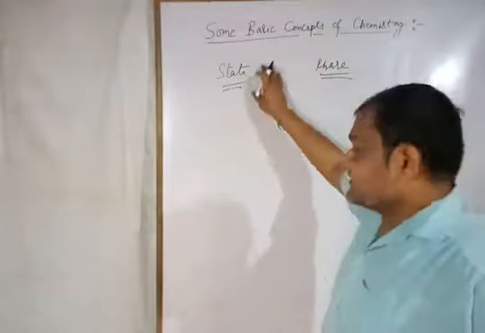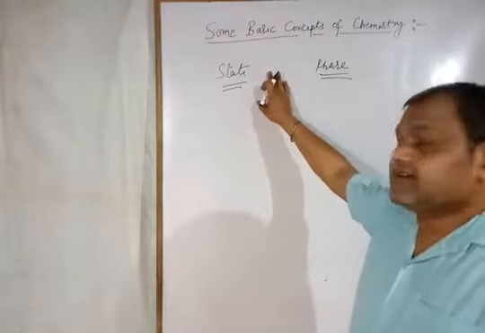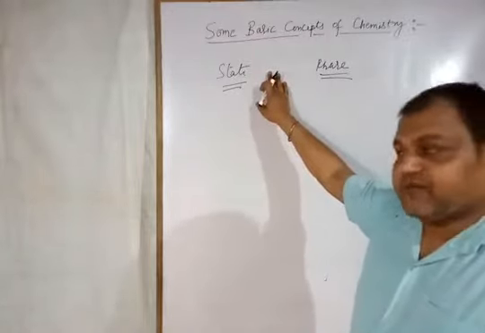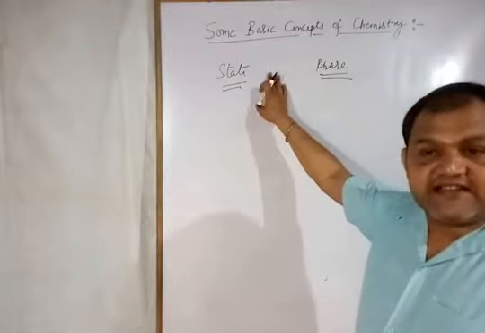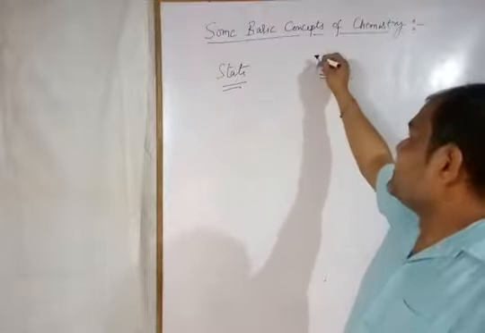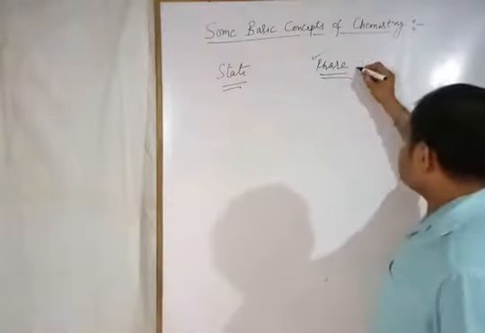About state, you have just studied: there are solid state, liquid state and gas state, and how the states change on the basis of thermal energy, kinetic energy, intermolecular forces and intermolecular distances. But what is the meaning of phase? Phase basically depends on three things.